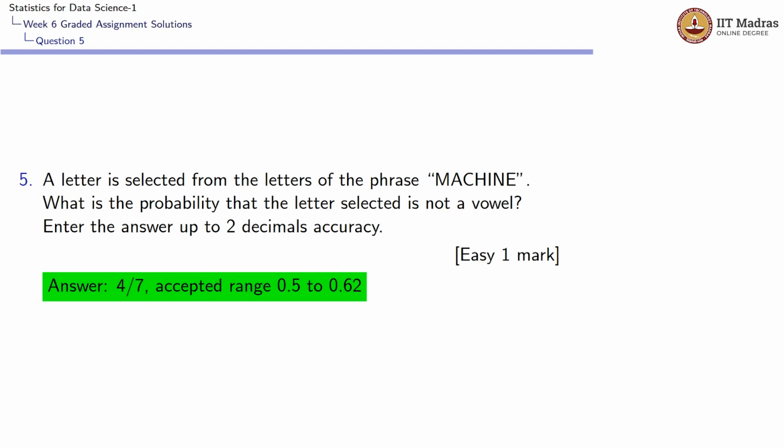If you look at the fifth question, a letter is selected from the letters of the word machine. What is the probability that the letter selected is not a vowel? So let us look at the word machine.